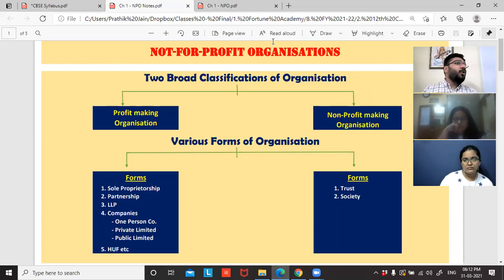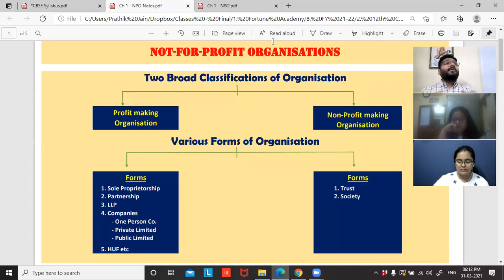So in this chapter, we are going to learn what are the financial statements that we are going to prepare. We are not learning the accounting for NPO. Let me be very clear. We are not doing accounting, but we are trying to prepare the financial statement with the given information. So what is the financial statement under NPO? We'll learn in a while. Before that, what is an NPO?